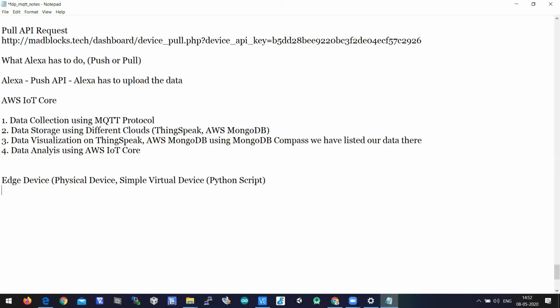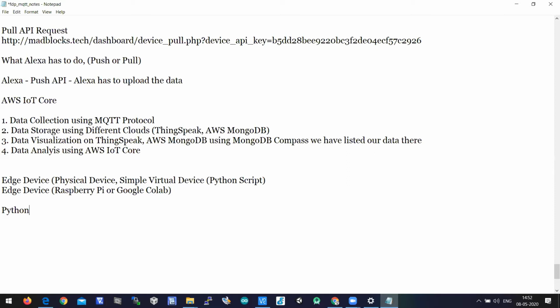An edge device can be a Raspberry Pi or something like Google Colab. Raspberry Pi is a physical device and Google Colab is a virtual device. Either way, we will be using Python. Python is portable, so the program running on Raspberry Pi can be executed on Google Colab.